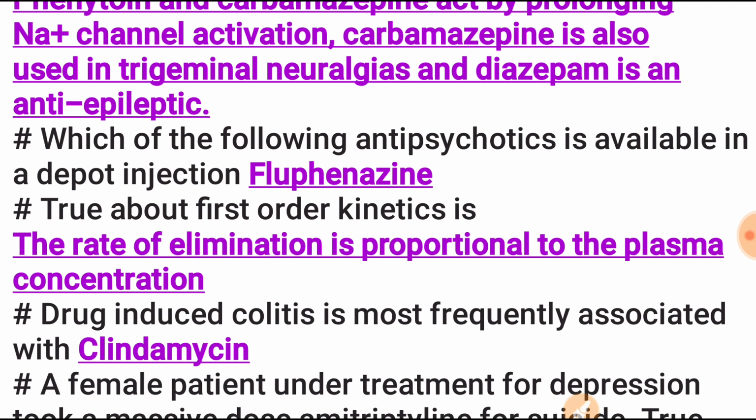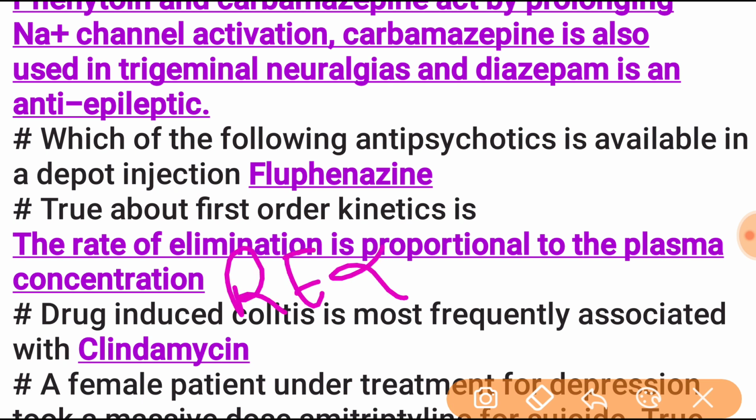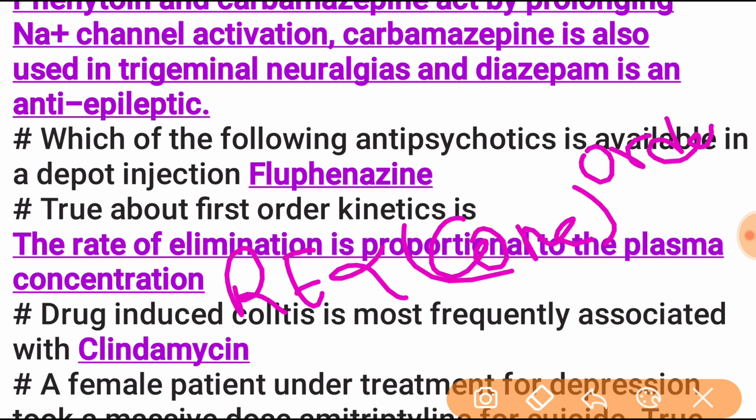If zero order, the rate of elimination is independent of concentration. If order is first, the rate of elimination is proportional to concentration, and if order is 2, it is proportional to the square of the concentration.